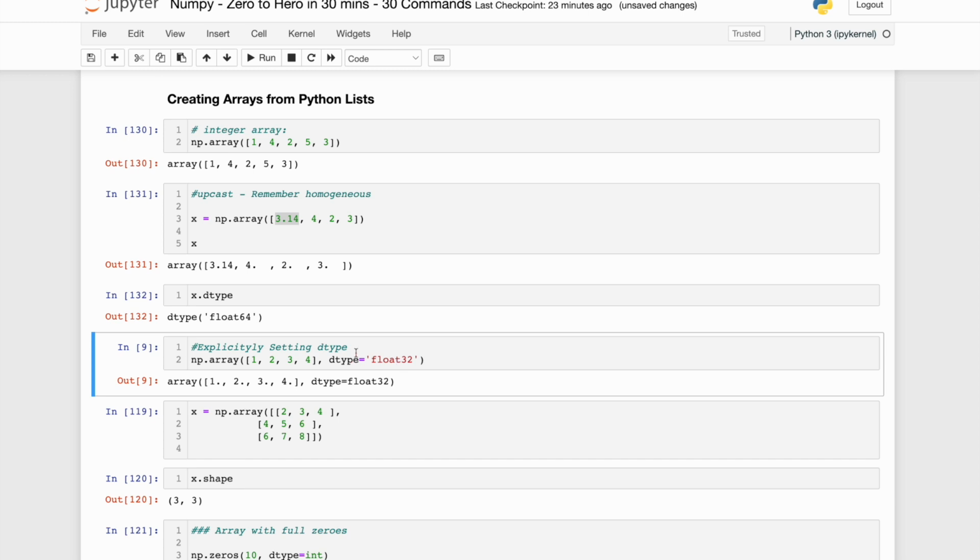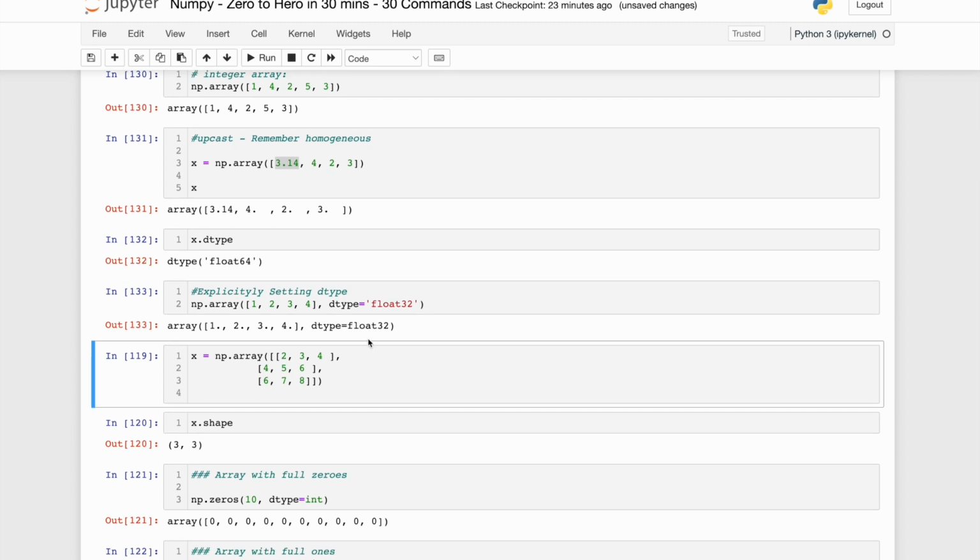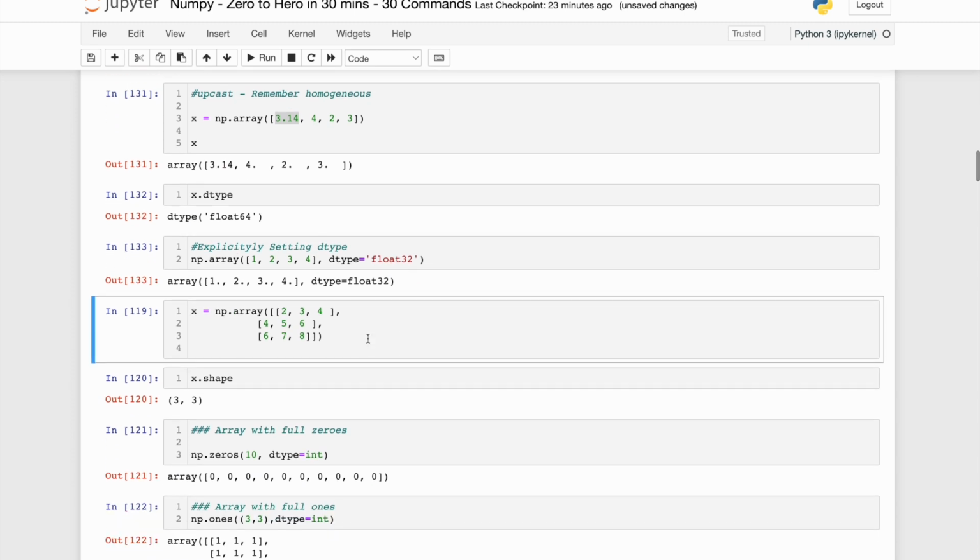You can also explicitly set the data type in case you are passing integers but you want them set as float. There is another argument which you can pass with the array constructor which will set it to float. So if I want to set it to float32, I can very well set that. Now, as I was saying, it's not just a column or row vector, but you can create a multi-dimensional array, ndarray also. Let's try to create a two-dimensional array.